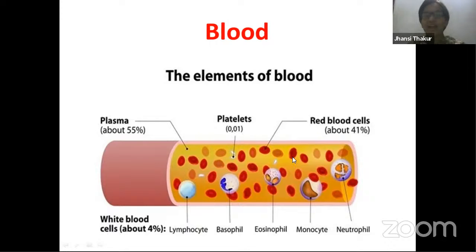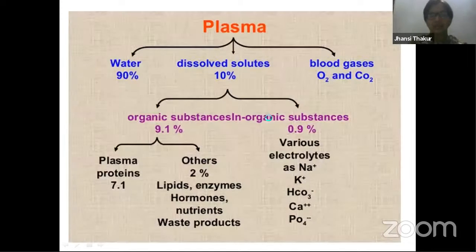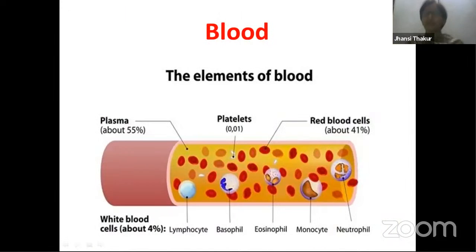And then you have the other cells present in blood. These cells are divided into different categories. You already know them: RBCs, WBCs, and platelets. So these are the different cells that are present in blood. Let's talk about the other functions of blood.